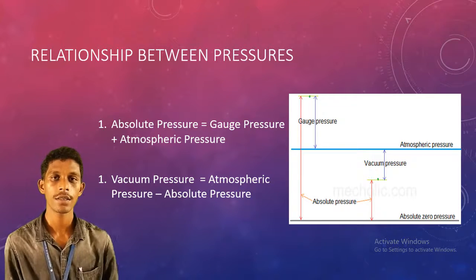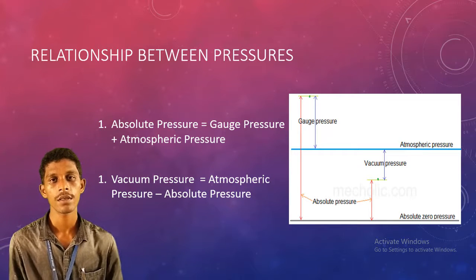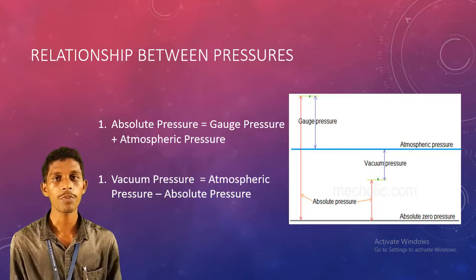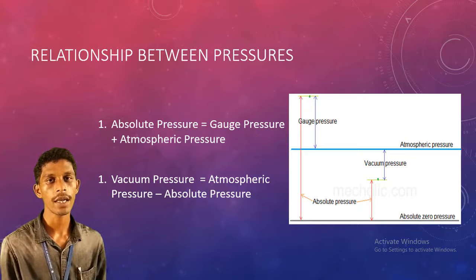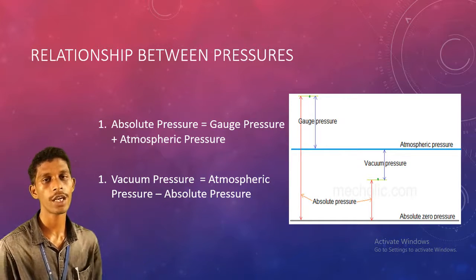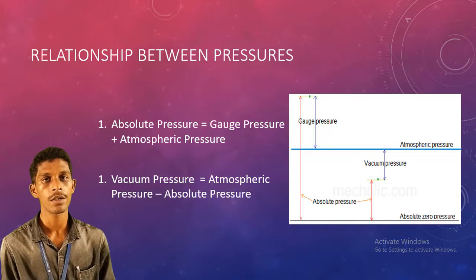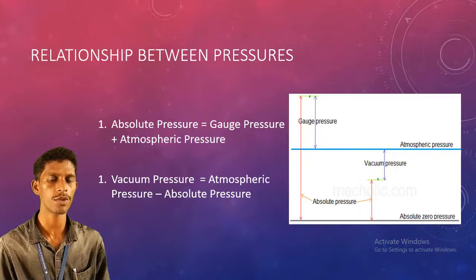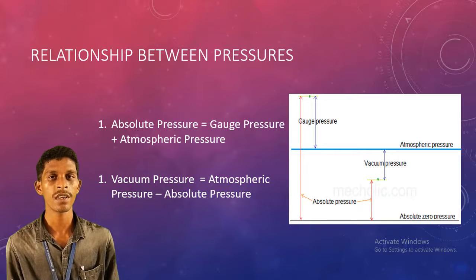This blue line is the reference line for us, exactly the atmospheric pressure. You can take two reference points and measure the pressure at any point in a system, either below or above the atmospheric pressure.